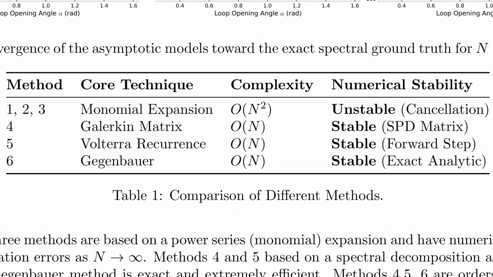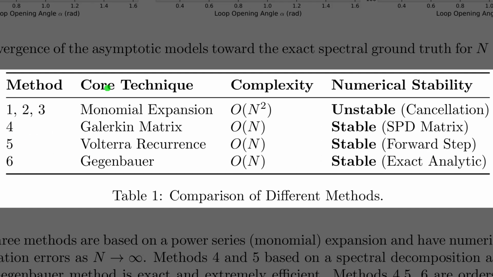Well, Table 1 summarizes the 6 methods discovered by the artificial intelligence system, comparing their core techniques and numerical stability. Methods 1, 2, and 3 rely on monomial expansion, which proves highly unstable due to severe cancellation errors. They also scale poorly, showing a computational complexity of order n squared, meaning calculation time grows quadratically as the problem size increases. In contrast, the remaining methods operate with highly efficient linear complexity. Method 6, the Gegenbauer technique, stands out as the optimal choice, because it provides a completely stable, exact analytic solution.